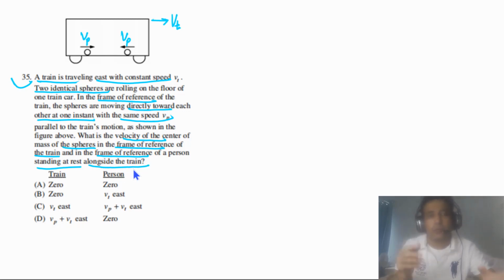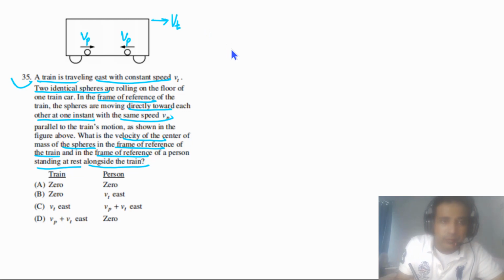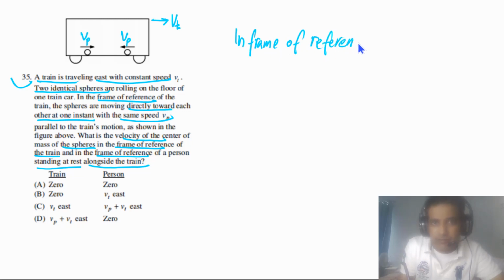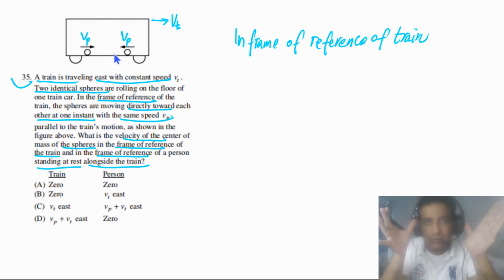First of all, we need to understand this in the frame of reference of the train. In this case, these two spheres are moving towards each other with constant speed, and they're moving in opposite directions, so their center of mass will stay at rest.